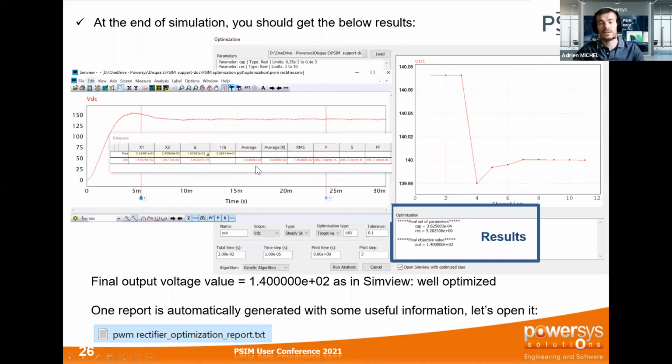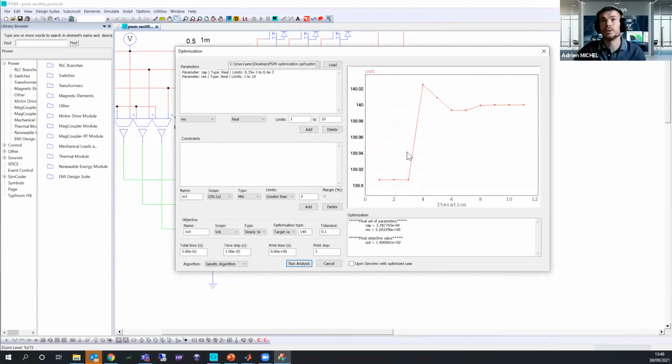This is the first thing. So the optimization tool can optimize anything on your circuit depending on your measurement. And here you can see that I have clearly reached my 140 volt with those iterations, and we still get a tolerance.